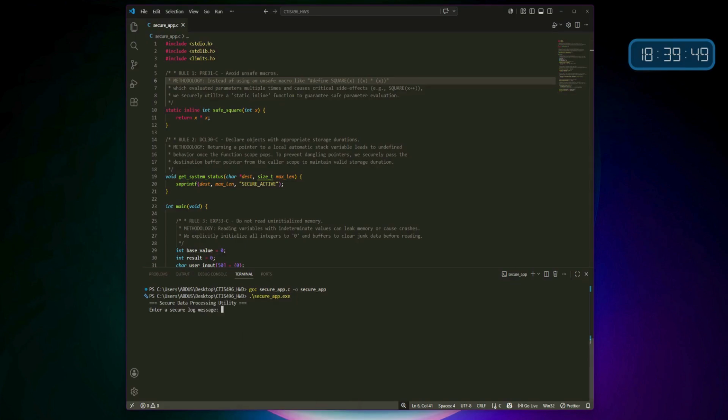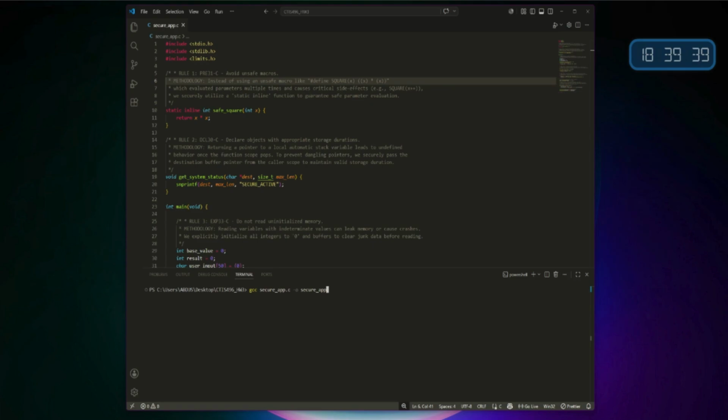First, let's compile the code using GCC. As you can see, it compiles cleanly without any errors or warnings. Now let's run the executable. I will enter a sample security log message and the base integer to spare. The program processes the data securely and terminates successfully.